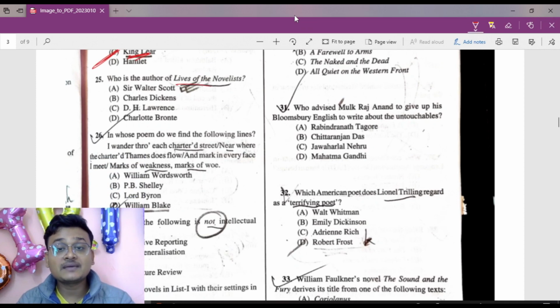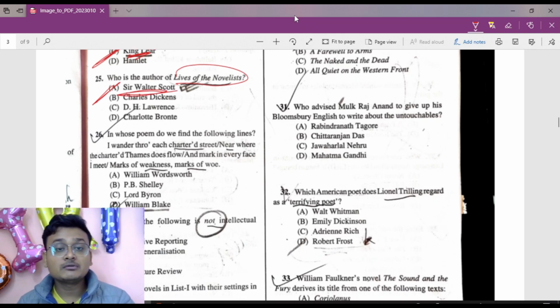Who is the author of Lives of the Novelists? It was written by Walter Scott. Sir Walter Scott. Okay, now move to question 26.